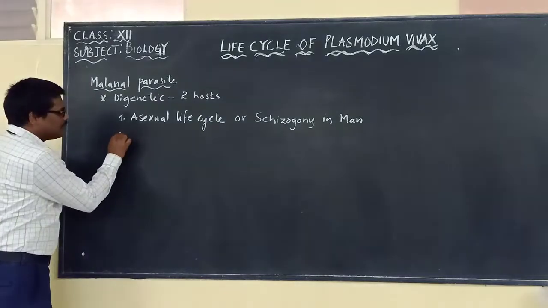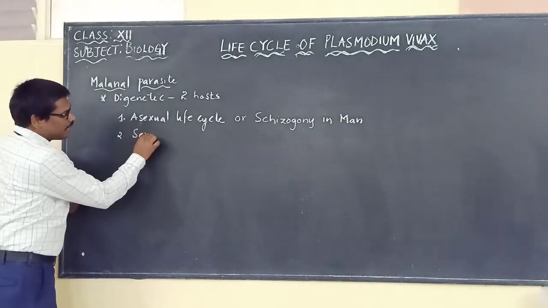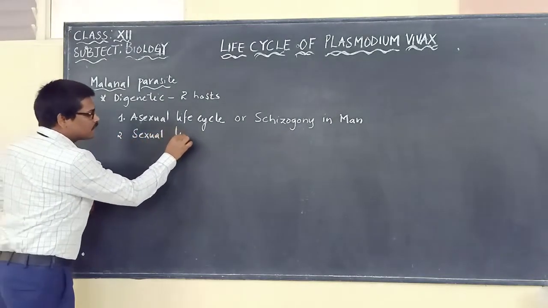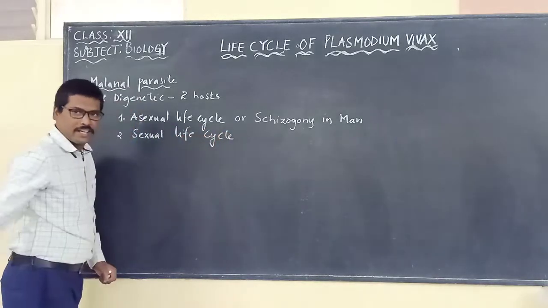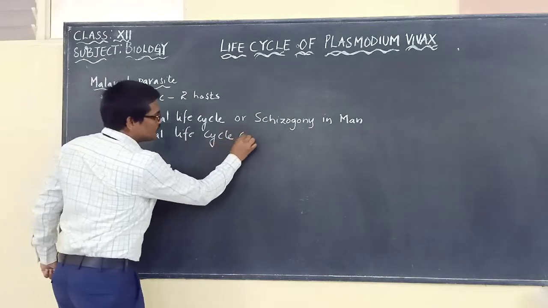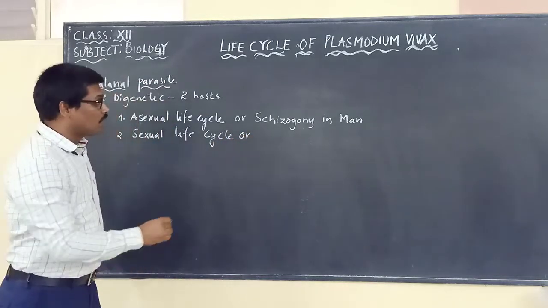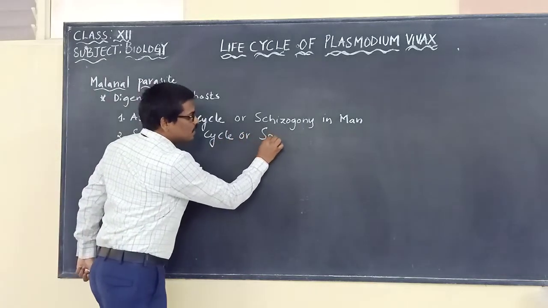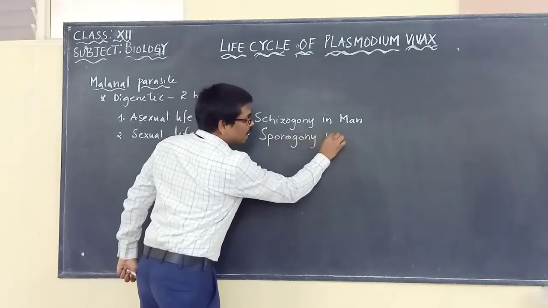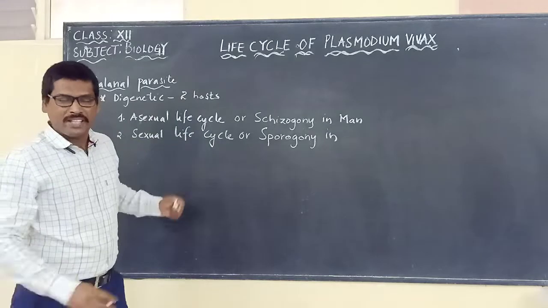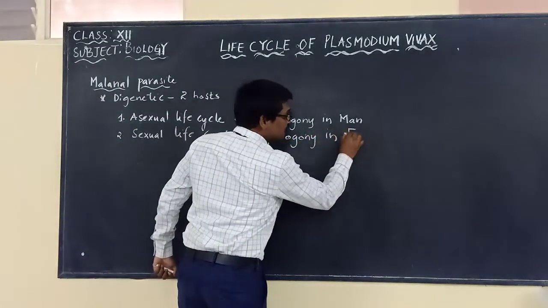The other one is the sexual life cycle, otherwise called sporogony. In which organism does it take place? In the female Anopheles mosquito.